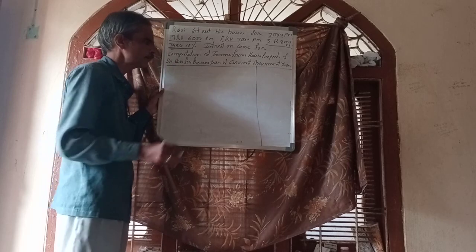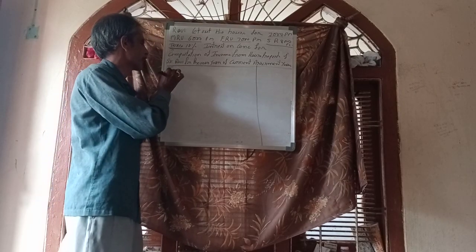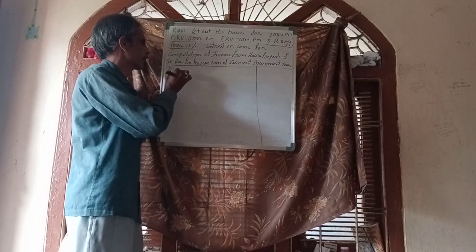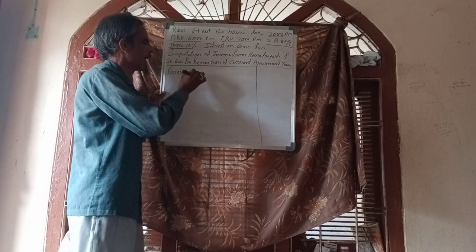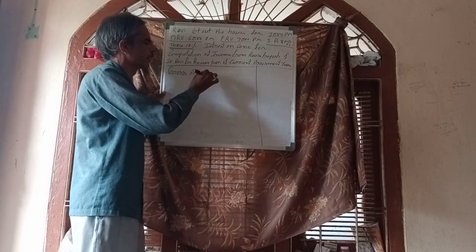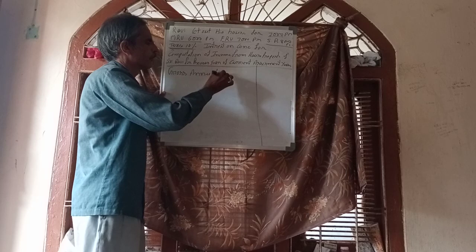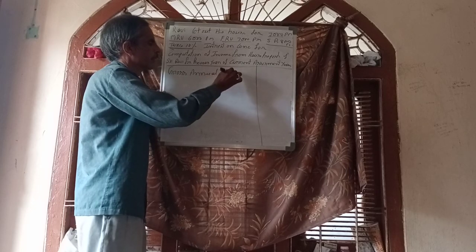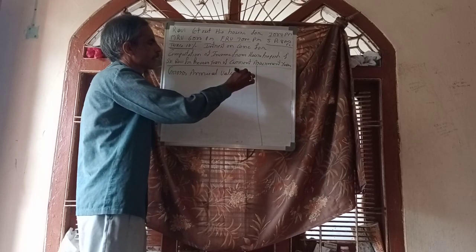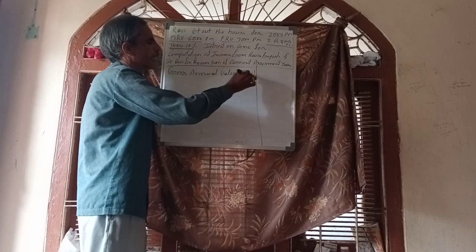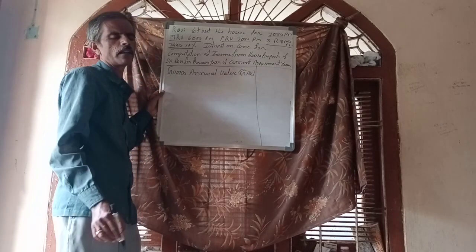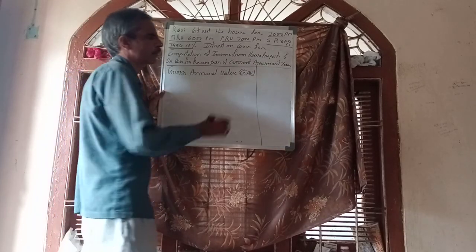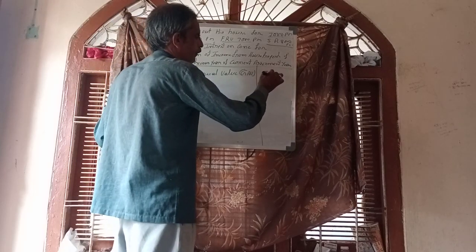Right? So first you have to take gross annual value, short form GAV. Just now we calculated in our working notes, we got it as 84,000.